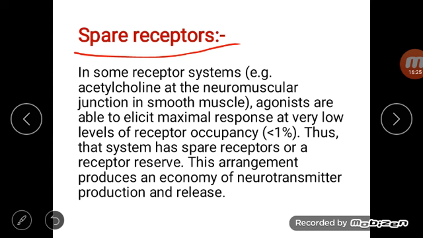This arrangement produces an economy of neurotransmitter production and release. The amount of neurotransmitter required to show effect is very small, and this is of great significance because the body does not have to produce a larger amount of neurotransmitter. In a very small amount, the neurotransmitter can show its effect.